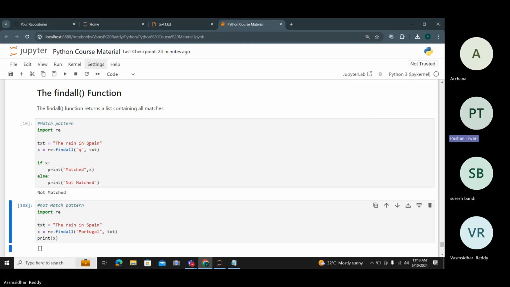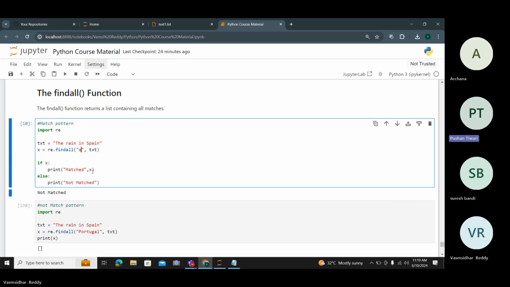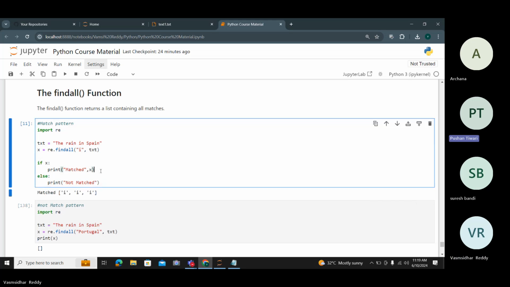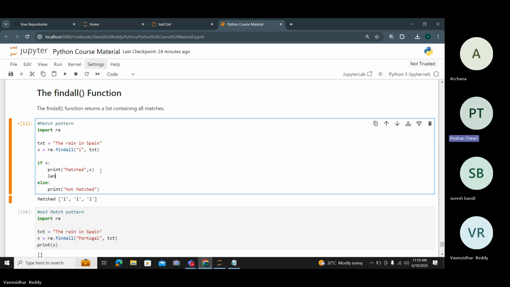Vamshi, one question. Here it showed 3 i's. Can we not just take the count out of it, and not the characters? So if i is coming 3 times, rather than showing 3 i's, it should show 3.